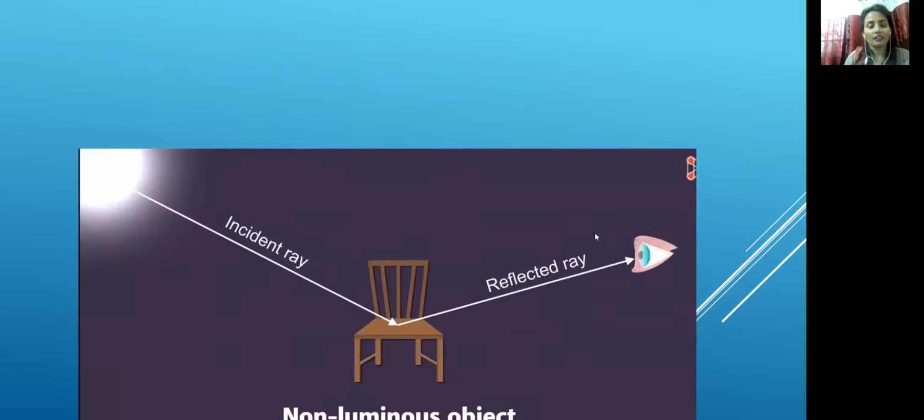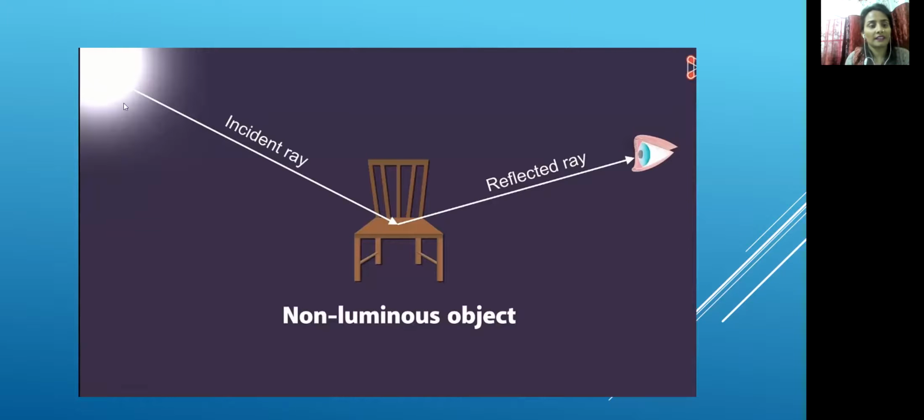Here we can say the source of light is emitting light to the chair, and this light gets reflected to our eye. Not a single ray of light gets reflected from it. Millions of rays come from here and strike our eye, and by this we can understand the thing is a chair. It's a non-luminous object, and it's the process of reflection.